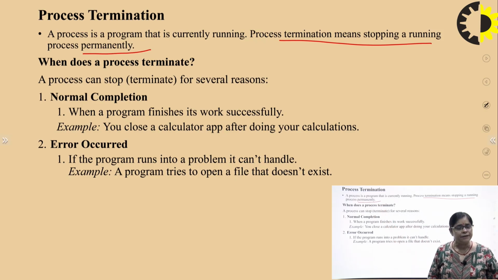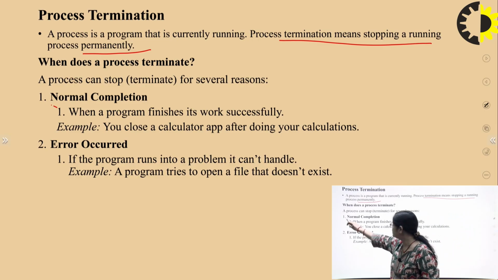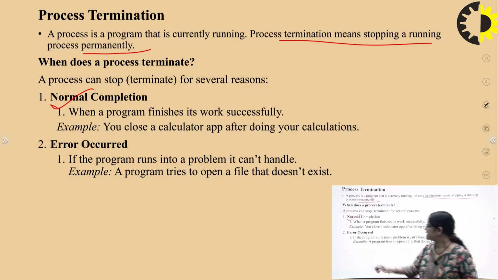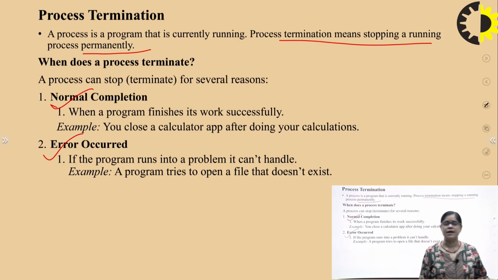Now, a process can be terminated for the following reasons. The first one is normal completion. When a program finishes its work completely, the process is terminated. For example, whenever you close your calculator app after doing the calculation, the process is terminated. Second, a process is terminated whenever an error occurs.